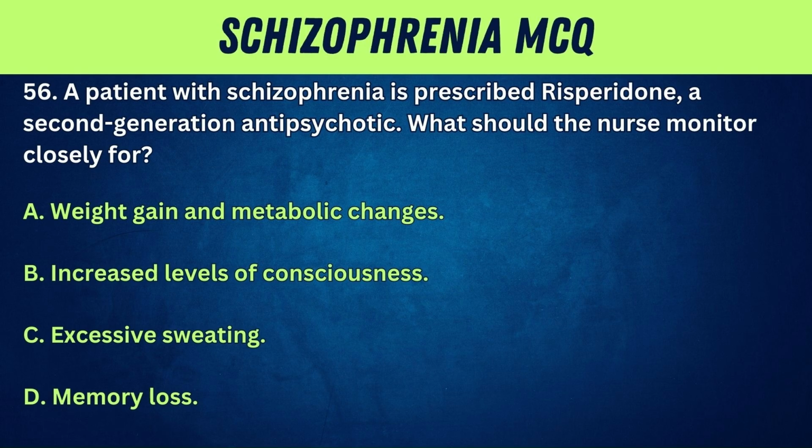56. A patient with schizophrenia is prescribed risperidone, a second-generation antipsychotic. What should the nurse monitor closely for? A. Weight gain and metabolic changes. B. Increased levels of consciousness.